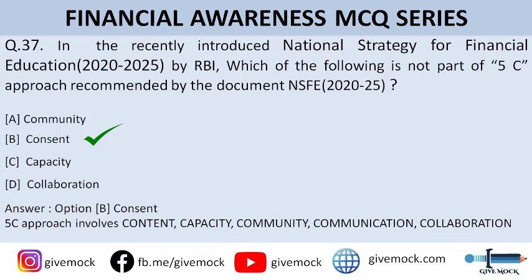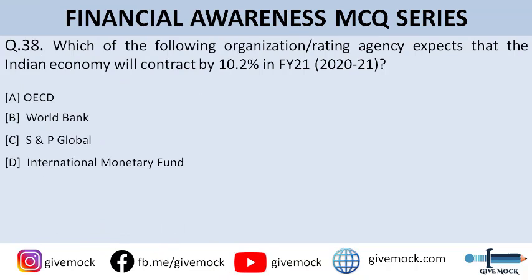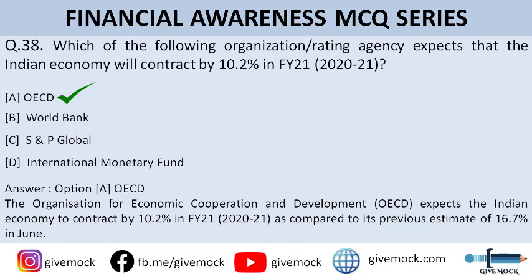So guys, moving to question number 38. Which of the following organizations or rating agencies expects that the Indian economy will contract by 10.2% in FY21? So option A is OECD, option B is World Bank, option C is S&P Global, and option D is International Monetary Fund. So the correct answer to this question is option A, that is OECD, Organisation for Economic Co-operation and Development.